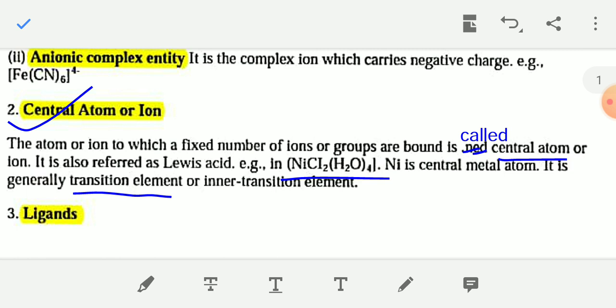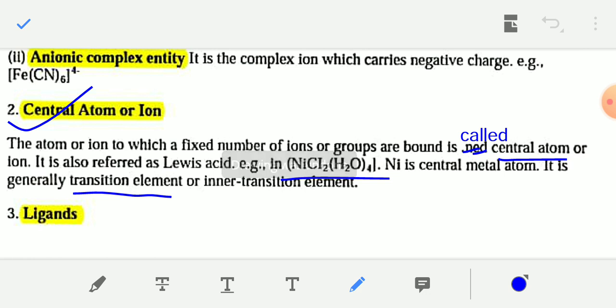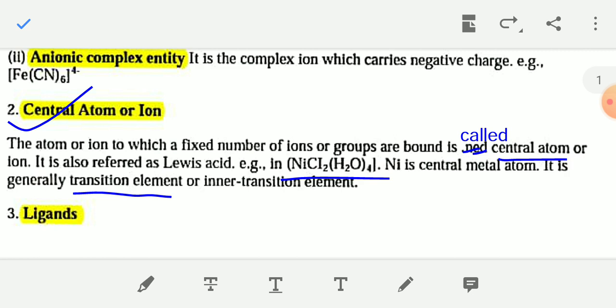This central atom is generally a transition element or inner transition element like Fe, cobalt, nickel. For example, in Ni(CO)4 and [NiCl2(H2O)4], nickel is the central metal atom. In K4[Fe(CN)6], Fe is the central atom.